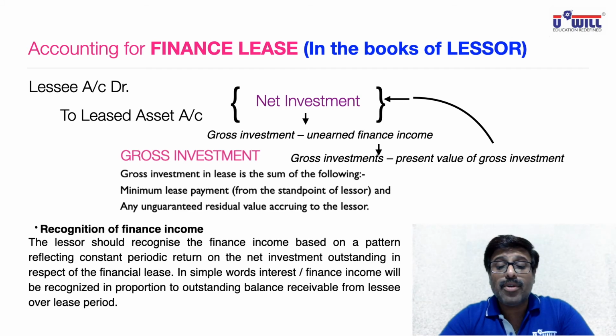This present value of gross investment itself is equal to net investment, because what is net investment? Have a look at it again. Gross investment minus unearned finance income. What is unearned finance income? Gross investment minus present value of gross investment.